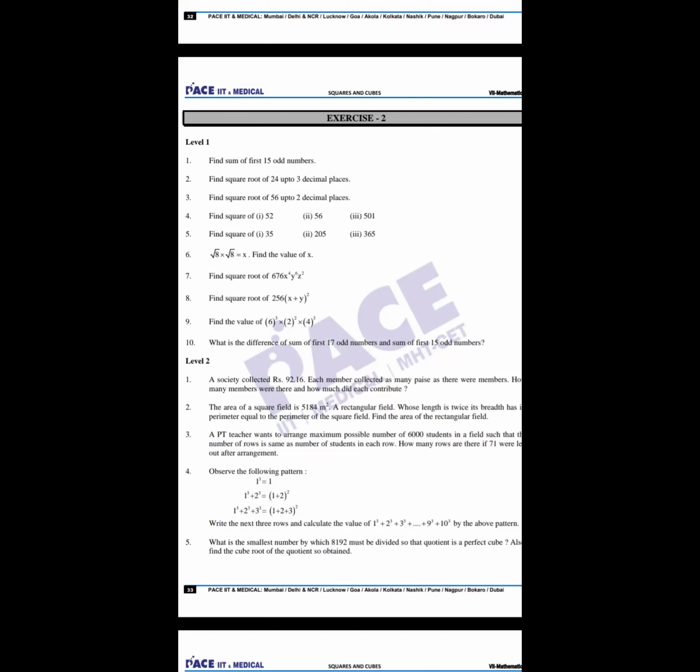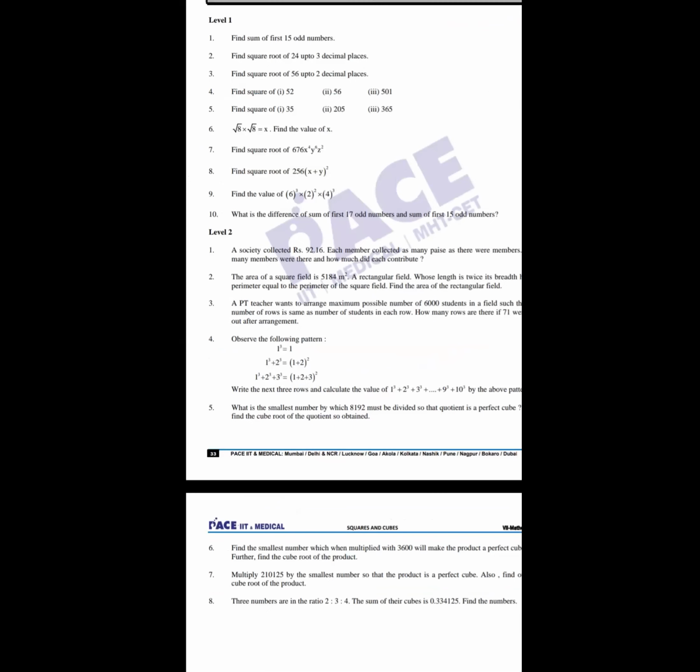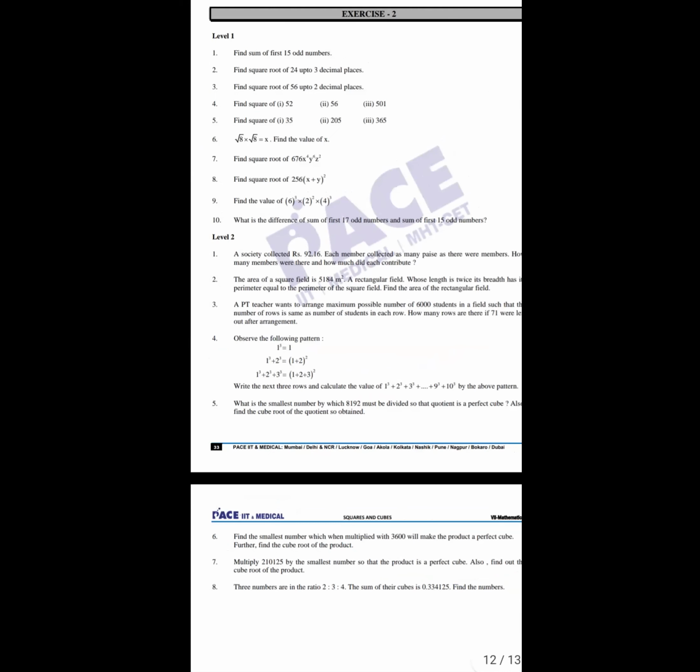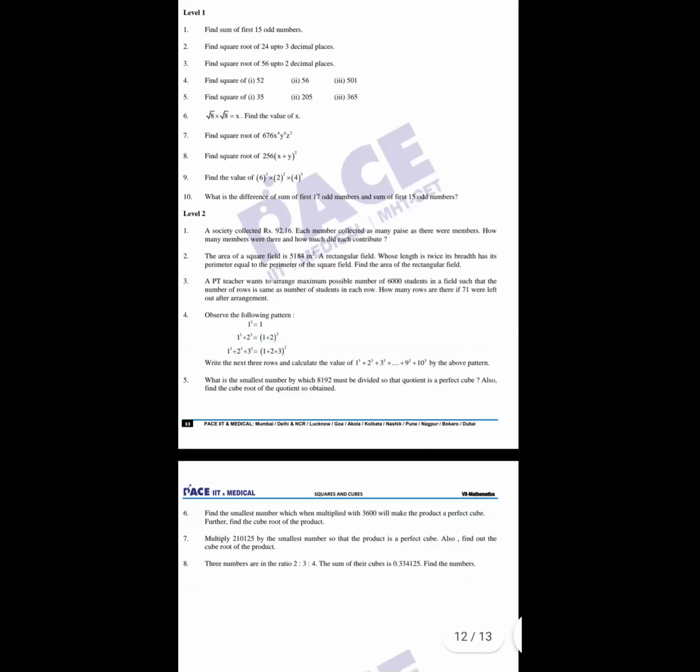Anushka: Sir, I had a doubt in level 2 7th question. I got the answer 13. Is it right? I don't know the answer exactly. For the answer, you can look at the answer key. If you have any doubt, you can ask me.